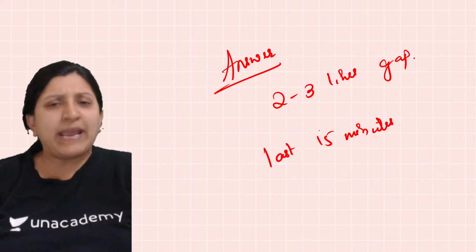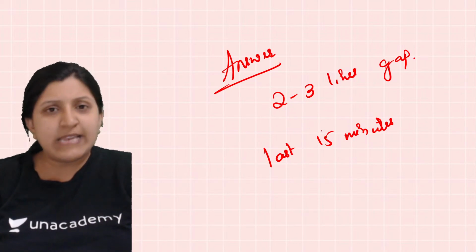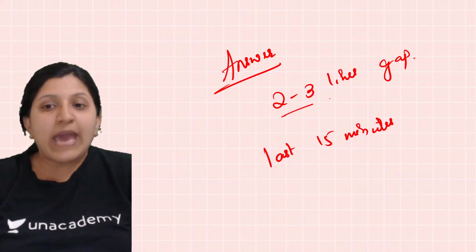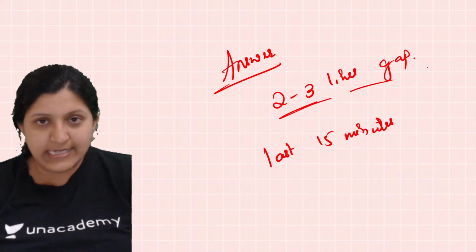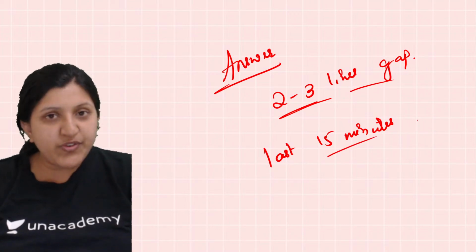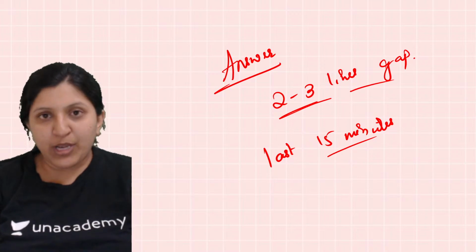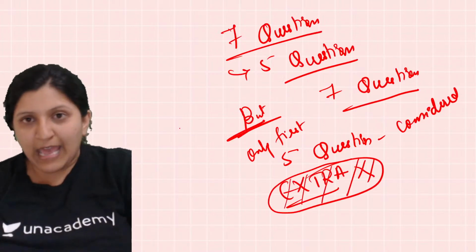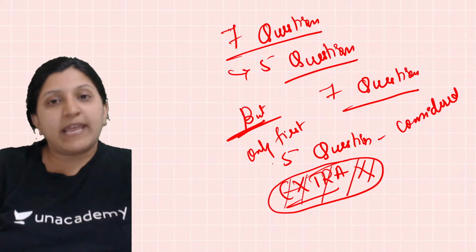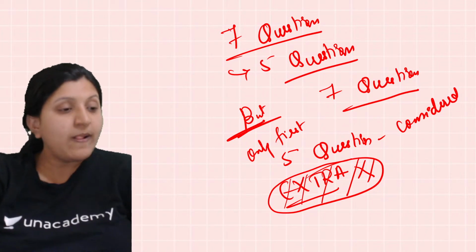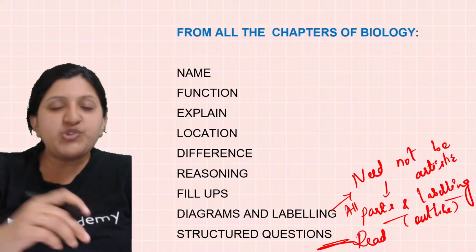There might be a chance where you still have some time, so you can leave a 2 to 3 lines gap, and in the last 15 minutes you can just go on filling them in instead of writing a separate question number. And don't attempt any extra questions. Invest all of your time in those 5 questions and to improvise your answer. So this is about the structured question.